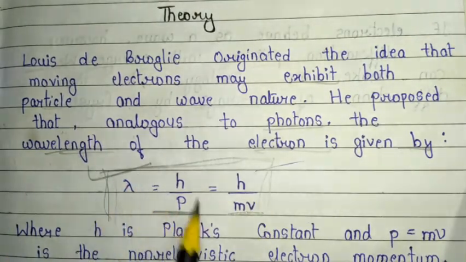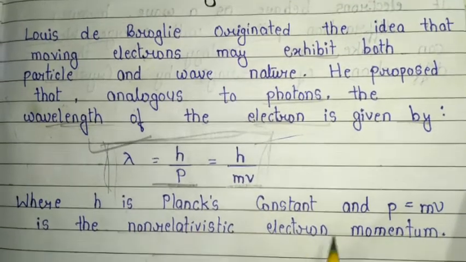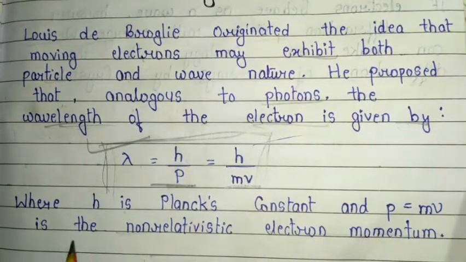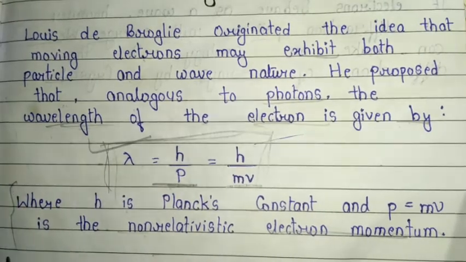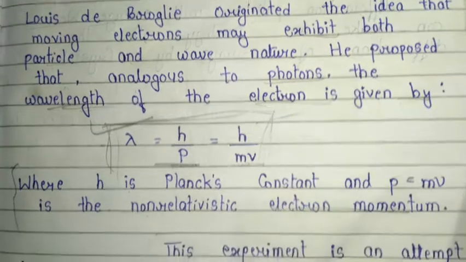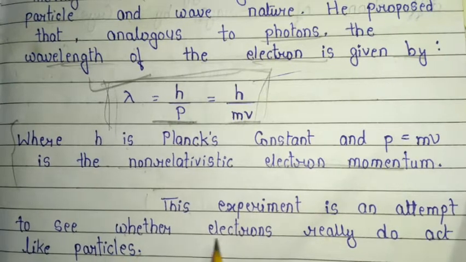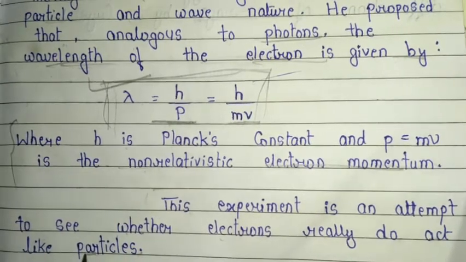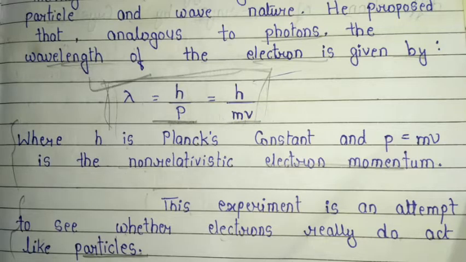This is the theory portion of electron diffraction, where h is the Planck constant and p equal to mv is the non-relativistic electron momentum. These are the basic principles on which electron diffraction works, and this experiment is an attempt to see whether electrons really do act like particles.